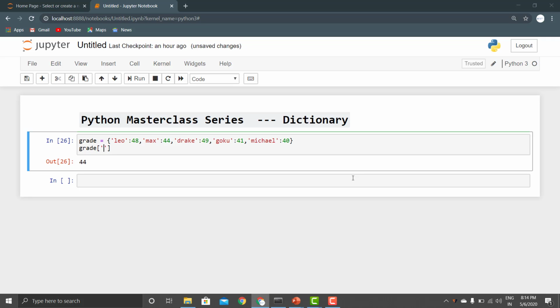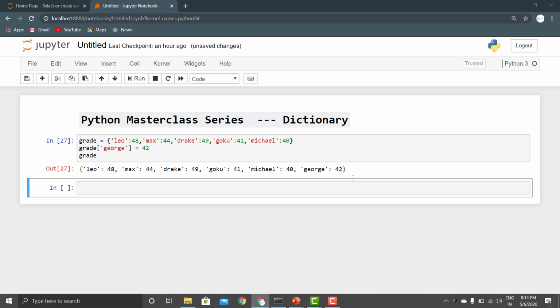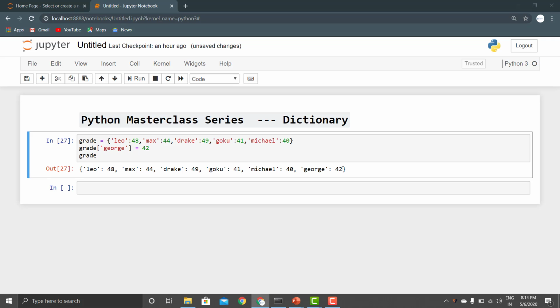Suppose the new student's name is George and the marks he has obtained are 42. Now we run this and print the grade again. See, we have inserted the value of George.